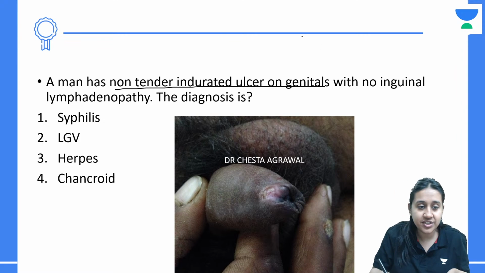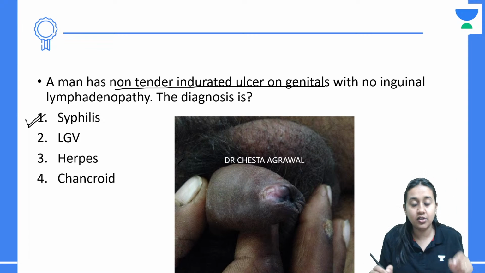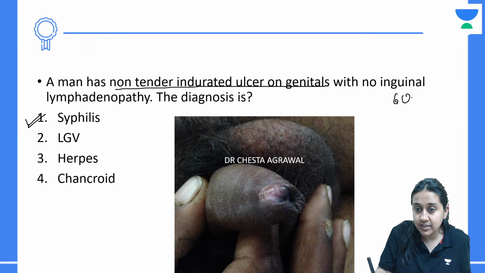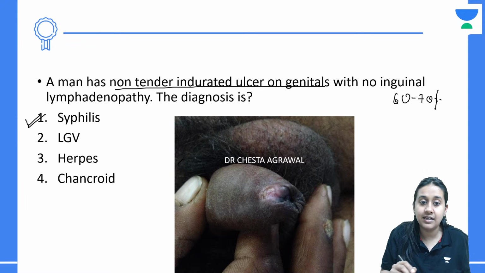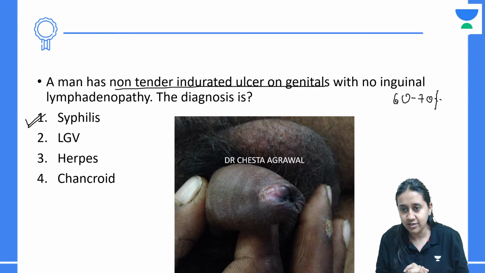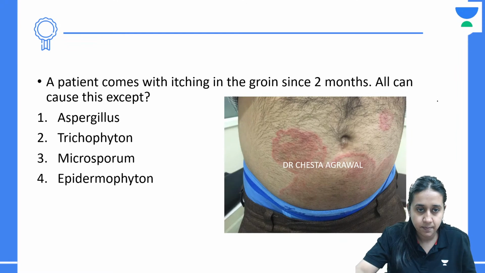Nice. The answer to this question is syphilis. Please remember, in syphilis, you get a non-tender indurated ulcer, and in only 60 to 70% of the patients, you see associated painless lymphadenopathy also. So it is not in 100% of the patients. So even without lymph node enlargement, you can get lesions of syphilis.